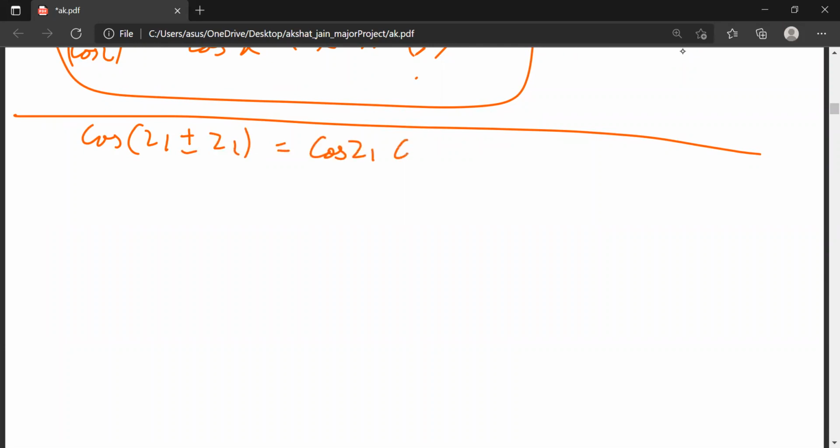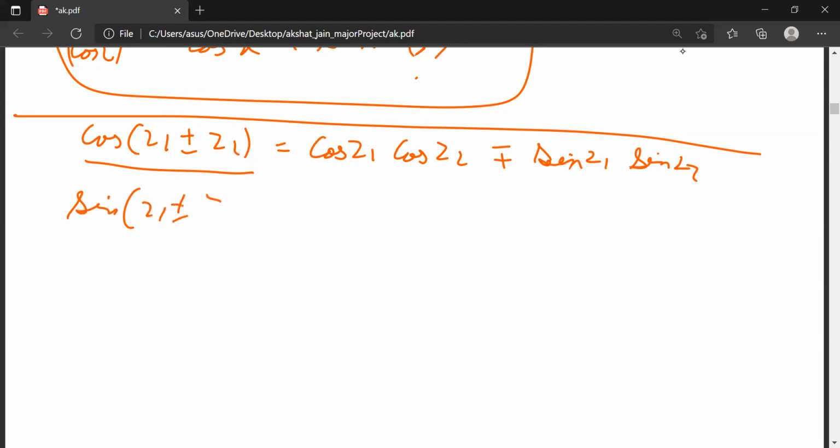Same thing is here: cos z1 cos z2 minus plus sin z1 sin z2. If it is z1 plus z2, then this will be cos z1 cos z2 minus sin z1 sin z2. If this is z1 minus z2, then this will be cos z1 cos z2 plus sin z1 sin z2. And in a similar way, sin(z1 plus minus z2) is equal to sin z1 cos z2 plus minus cos z1 sin z2.